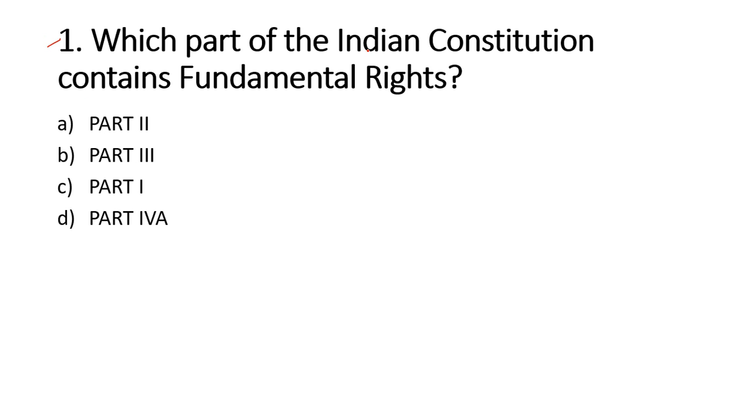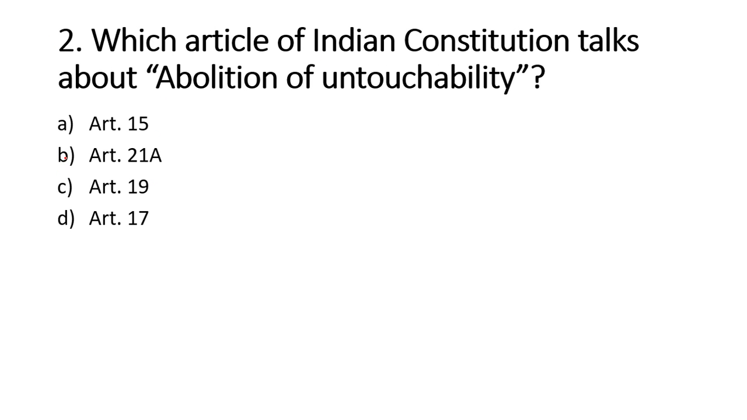Which part of the Indian Constitution contains fundamental rights? Options are Part 2, Part 3, Part 1 and Part 4A, and the correct option is Part 3. Question number 2. Which article of the Indian Constitution talks about abolition of untouchability? Options are Article 15, Article 21A, Article 19 and Article 17. Correct option is Article 17.